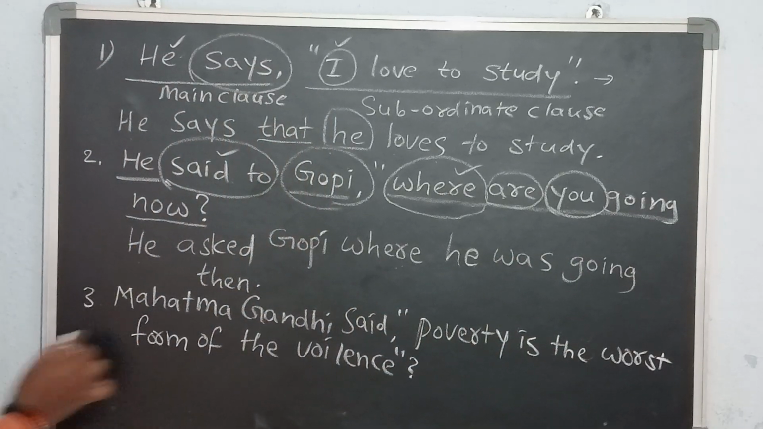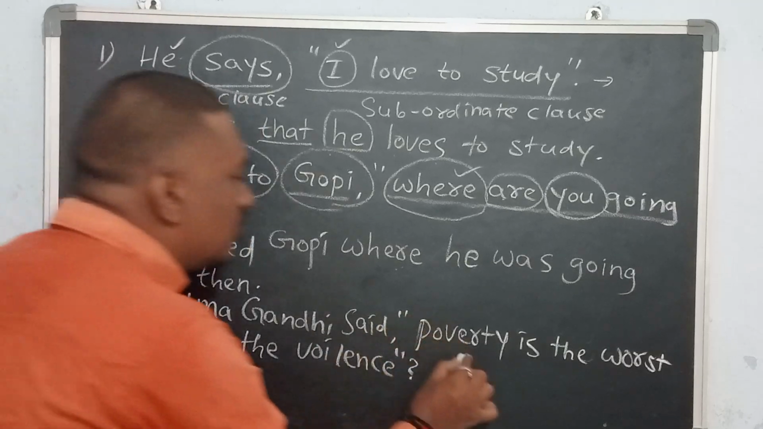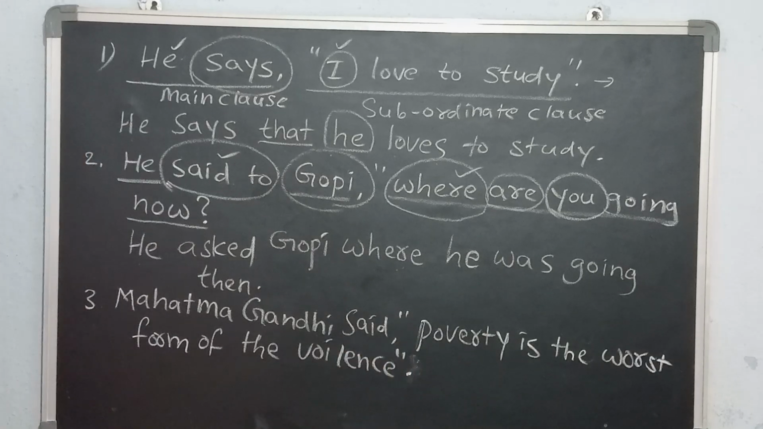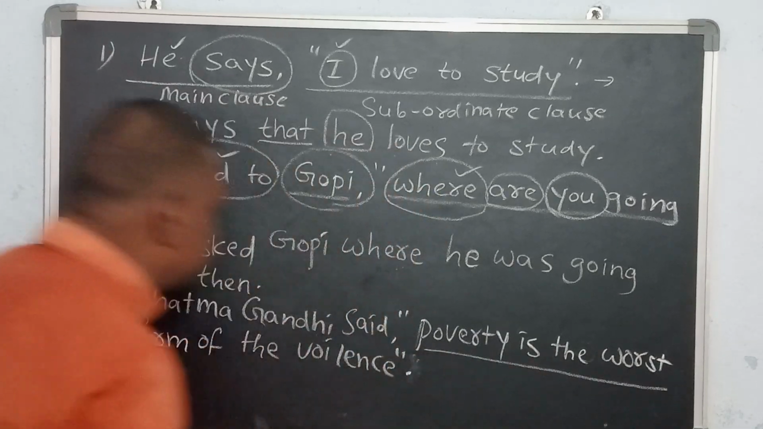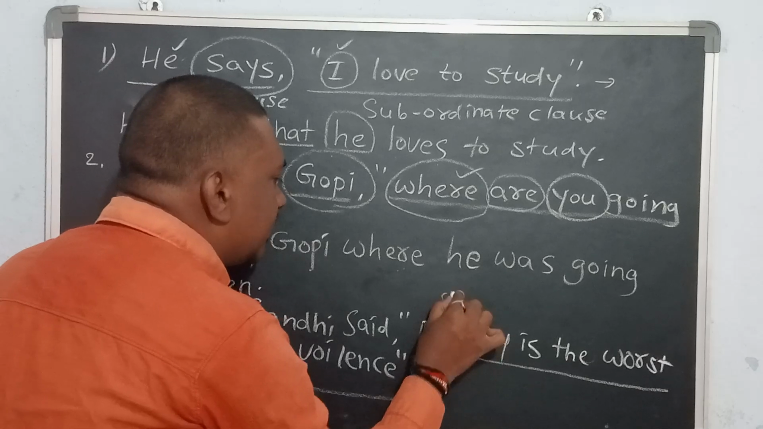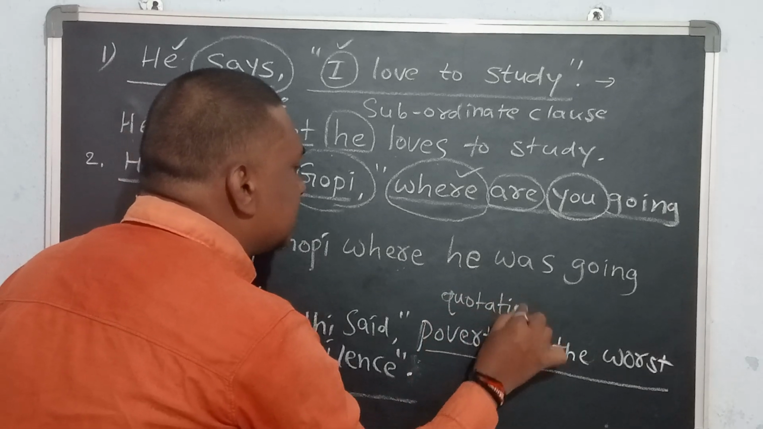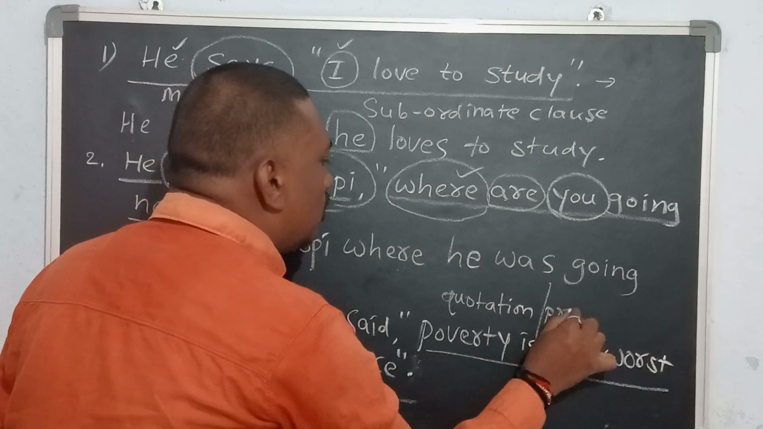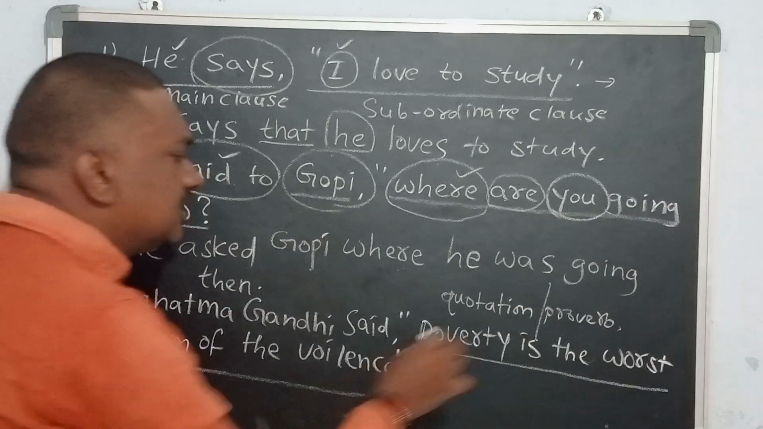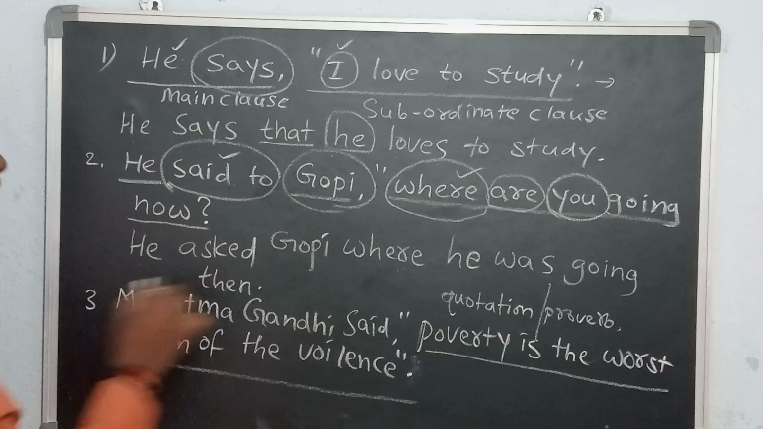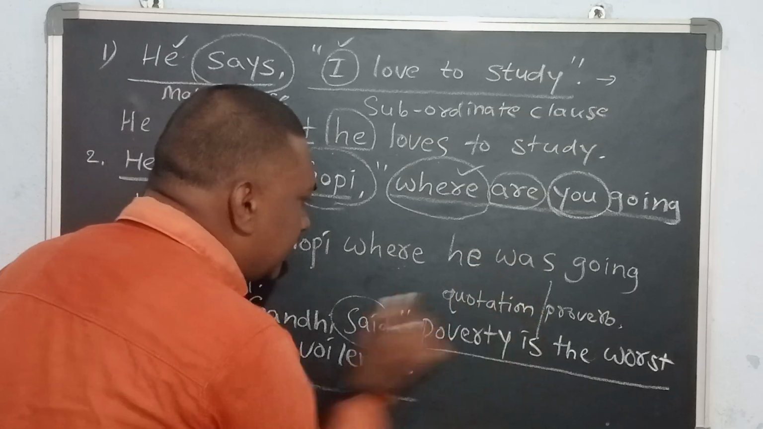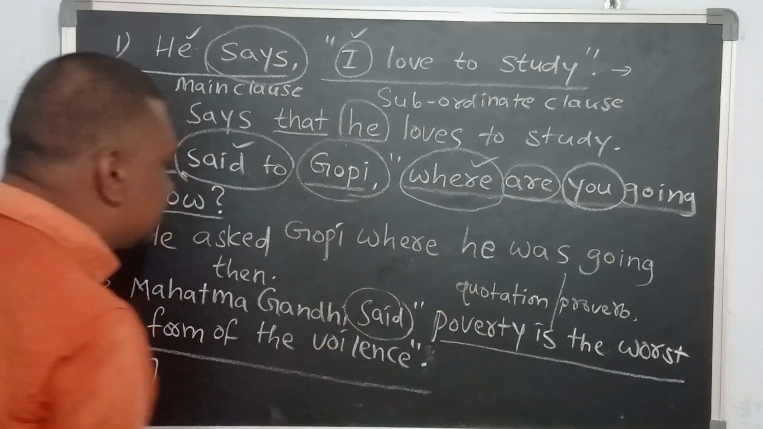Next, the third question. Mahatma Gandhi said, "Poverty is the worst form of the violence." Here the subordinate clause is a quotation given by Mahatma Gandhi. When the subordinate clause has a quotation, proverb, habitual action or historical event, the tense of the subordinate clause will not change. Although the reported verb is in past tense, the subordinate clause has a quotation, so there is no change in its tense.